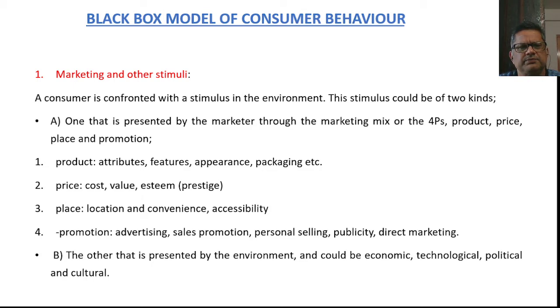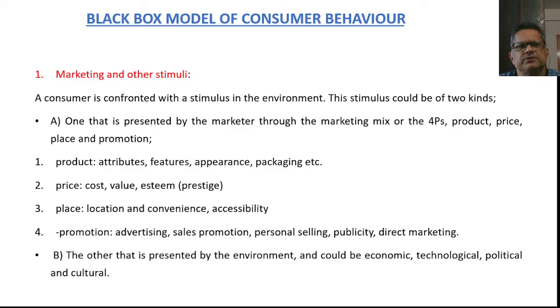Coming to the price, it's basically the cost, the value which a product or a service brings to the consumer, and the esteem, that is the prestige value. Then place, that is location, convenience, accessibility and so on. And the fourth P is promotion, which is basically sales promotion, which could be advertising, personal selling, publicity, direct marketing, etc. So these are the 4 P's, the first part of marketing stimuli. The other stimuli are presented by the environment, which could be economic, technological, political and cultural.